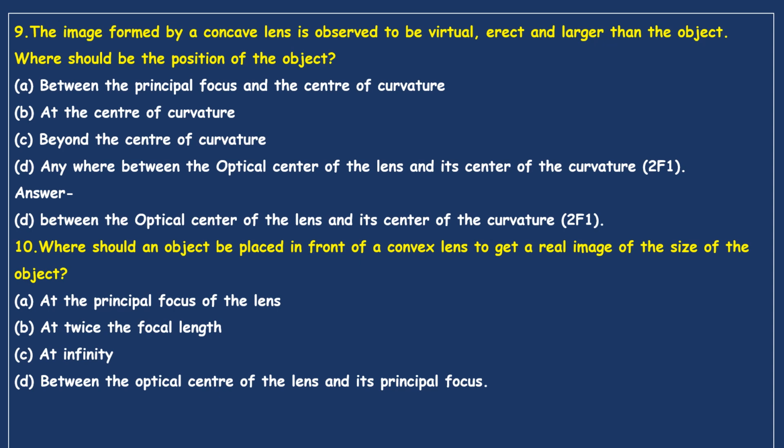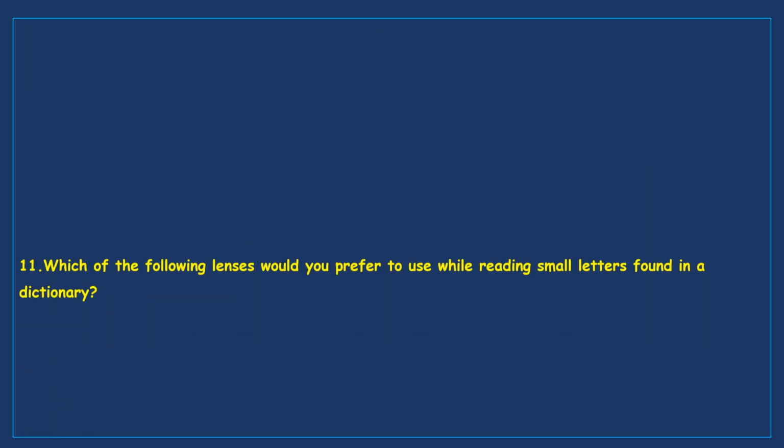Now, the correct answer is the object should be placed at twice the focal length. That means it should be at the center of curvature. Here we have to say that it is at 2f1, 2f1 in terms of the lens. Now we'll see the next question.